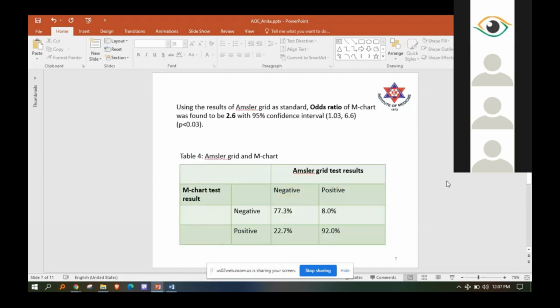Using the Amsler grid test as standard, the odds ratio of M-chart was found to be 2.6, which means that the odds of detecting metamorphopsia using M-chart is 2.6 times the odds of detecting metamorphopsia using the Amsler grid, with a 95% confidence interval, lower limit 1.03 and upper limit 6.6, with a p-value of less than 0.03. This is the table showing the results of the Amsler grid test and M-chart.